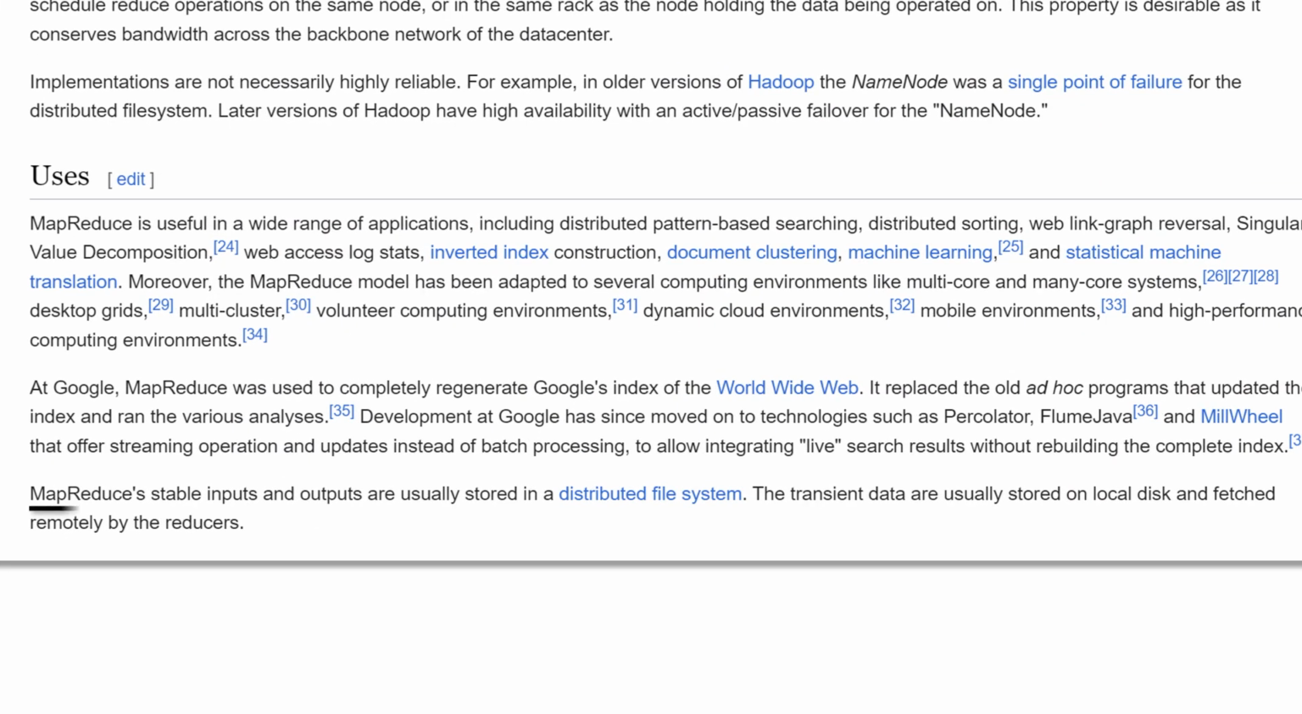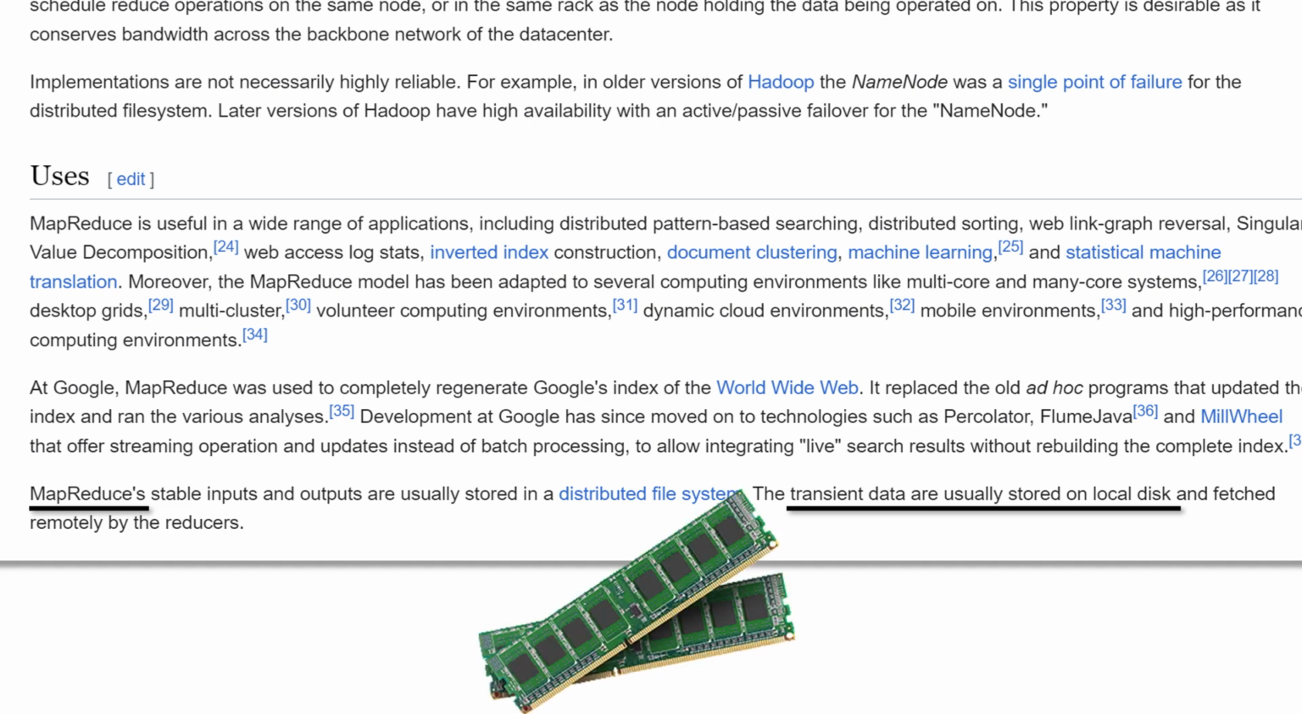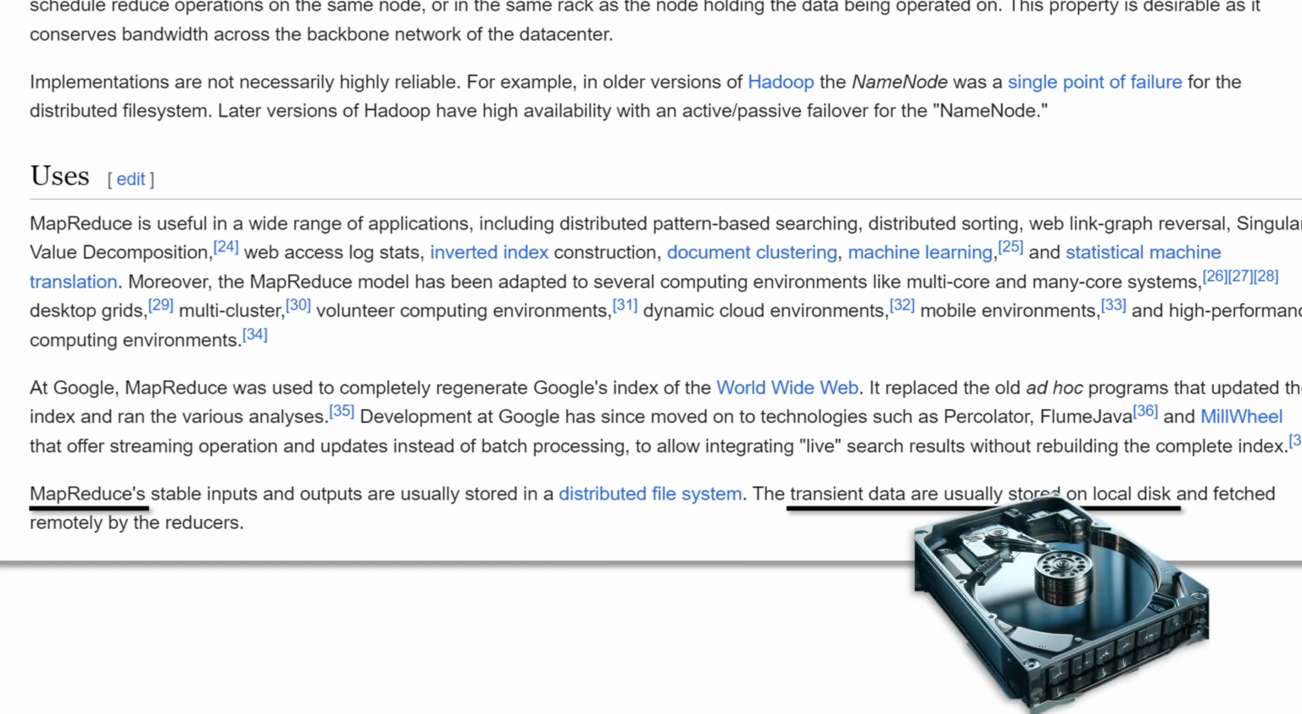Hadoop used MapReduce, and MapReduce transient data was always stored on local disk. So its programming model didn't utilize memory very efficiently. Instead, the operations were more disk-based. Let's understand this statement.